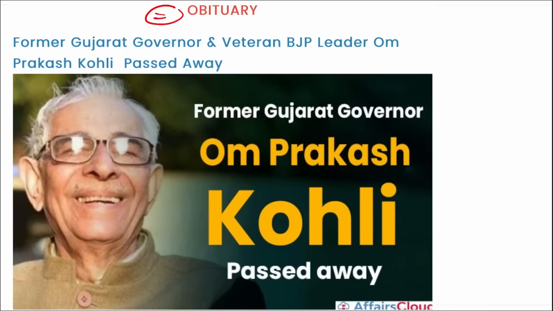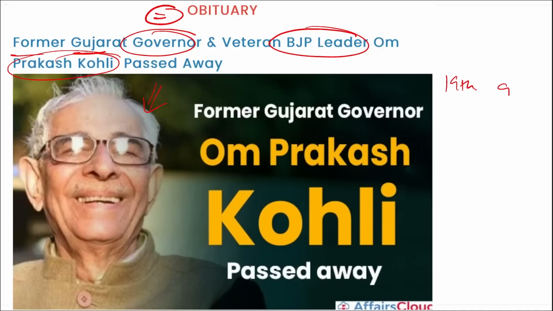Next, if we talk about obituary, former Gujarat governor and veteran BJP leader Om Prakash Kohli has passed away. As you can see him in the picture, he is the former Gujarat governor Om Prakash Kohli, who recently passed away. Alright, and remember, he was the lecturer at Hansraj College for more than 37 years. Next, OP Kohli has also served as the 19th governor of Gujarat between 2014 to 2019 also.